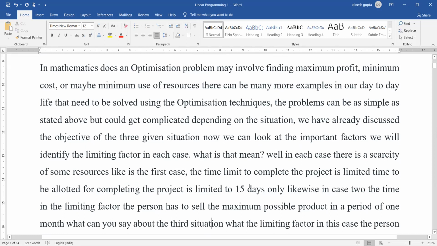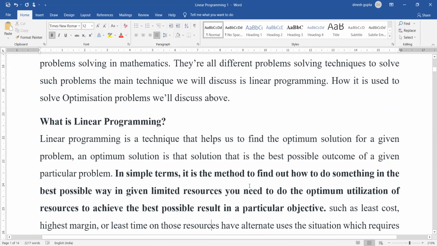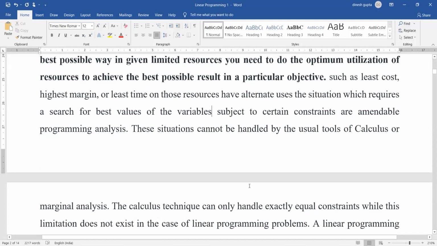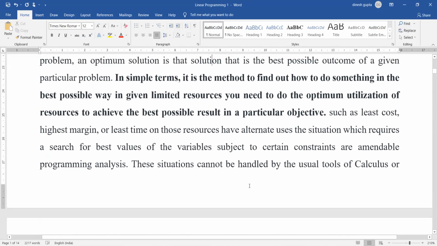So, what actually is linear programming? In simple terms, it is the method to find out how to do something in the best possible way. Given limited resources, you need to do the optimal utilization of resources to achieve the best possible result in a particular objective, such as least cost, highest margin, or least time, on those resources which have alternate uses.